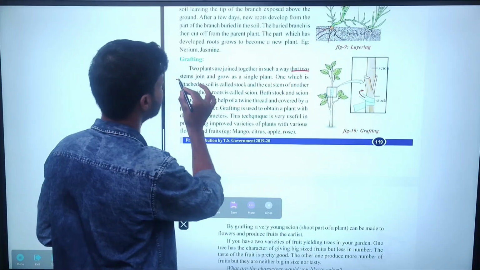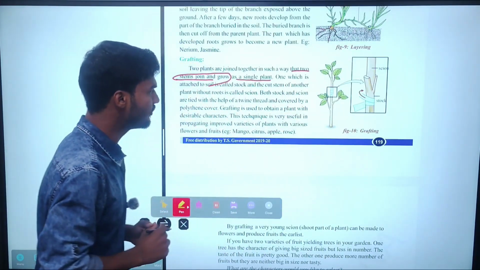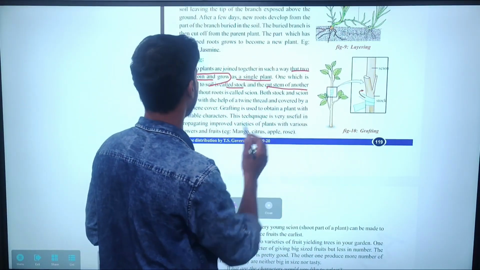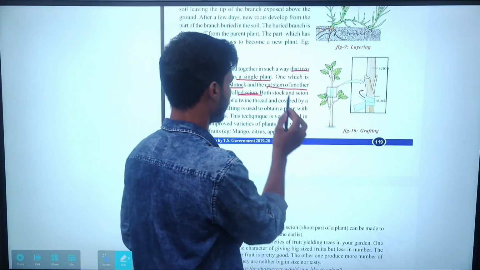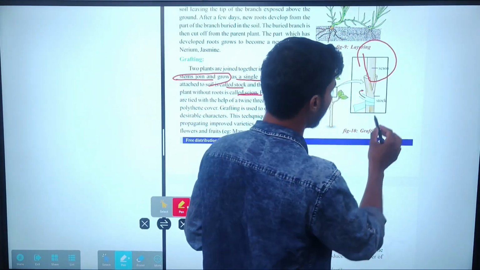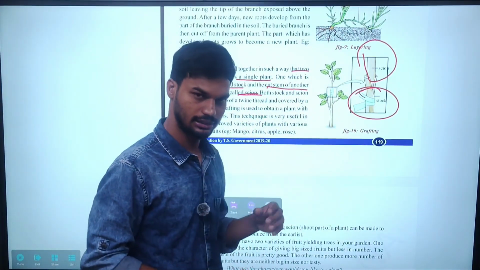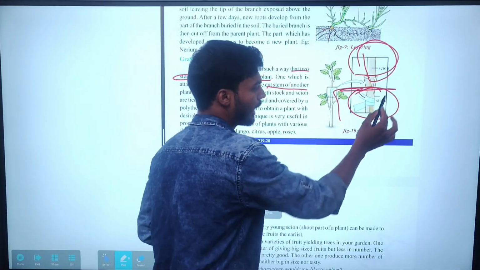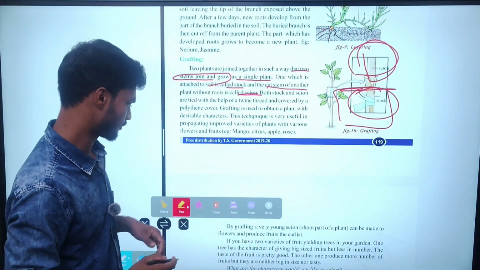The two stems are joined and grow as a single plant. The one which is attached to the soil is called the stock, and the cut stem of another plant without roots is called the scion. Whatever the cut stem, we call it the scion, and the plant with the proper root we call the stock. Clear?